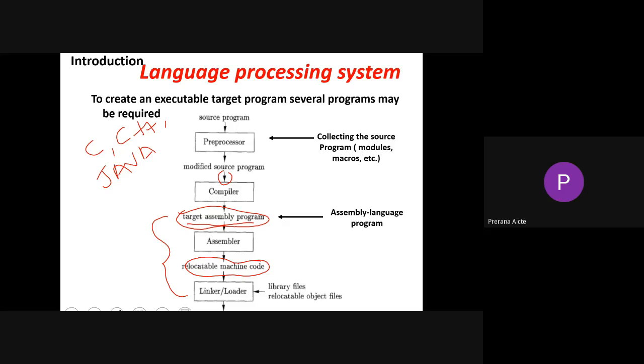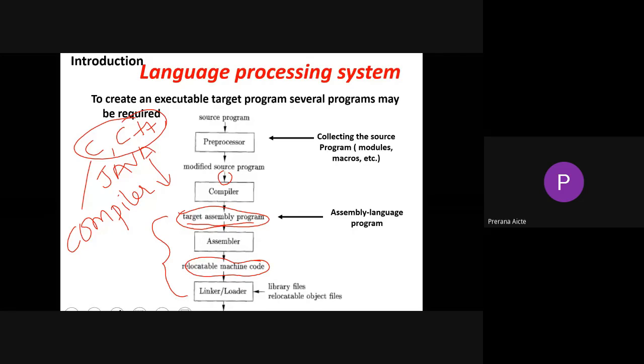As we know, C is a programming language, C++ is a programming language, Java is also a programming language. Each programming language has different types of preprocessors, and each is having a separate compiler. C and C++ will have a common compiler, and Java has another compiler. But each and every programming language surely has a compiler.